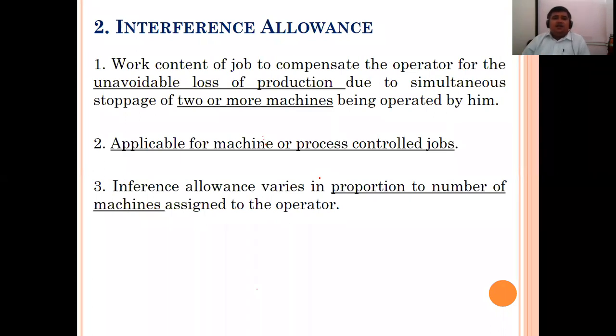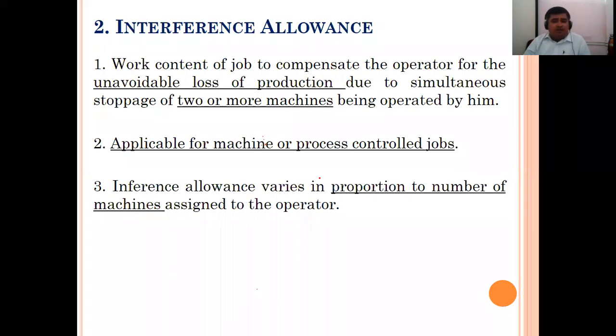Then the interference allowance. It is added to the work content of the job to compensate the operator for the unavoidable loss of production due to simultaneous stoppage of 2 or more machines being operated by him. Many times in industry, what happens? One worker may be handling 2 machines: put the job on one machine, start the program, go to the next machine, put the job on that machine, start the program, then come back to the first machine. So things like these are there. So interference may happen. Both machines may stop or one machine may stop.